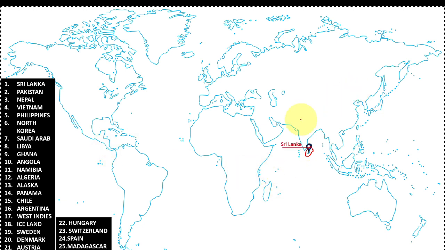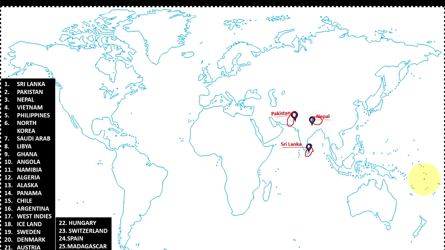Second is Pakistan. Pakistan is one of the neighbors of India. This country separated from India in August 1947. Next is Nepal. Nepal is also one more neighboring country of India. World's highest mountain peak, Mount Everest, is located in this country.